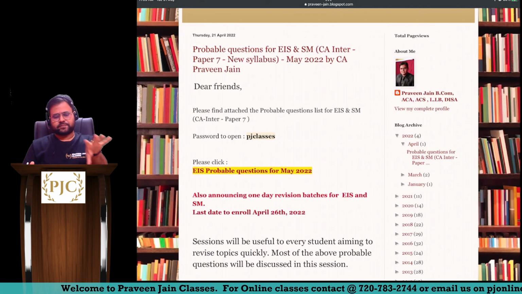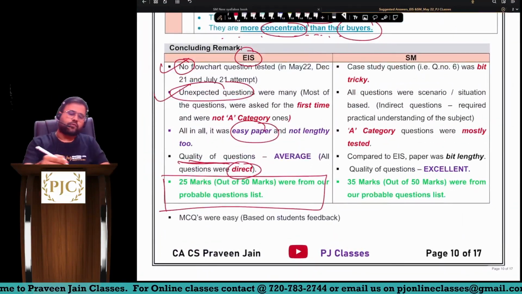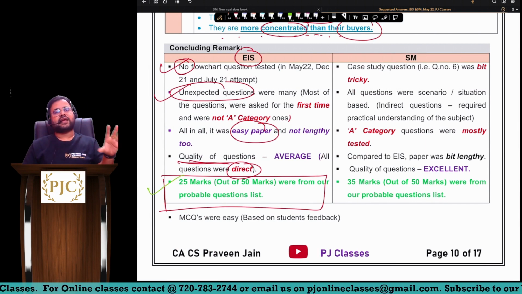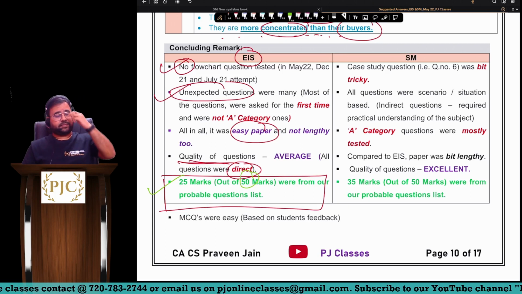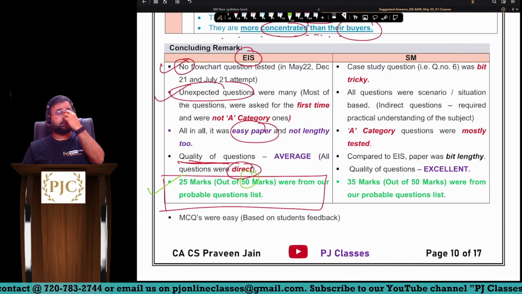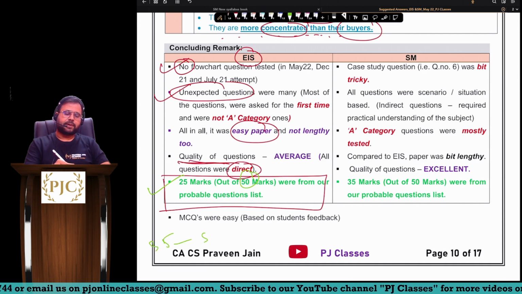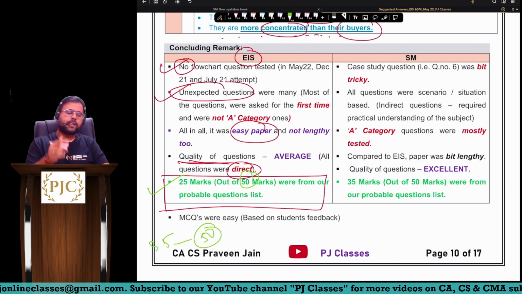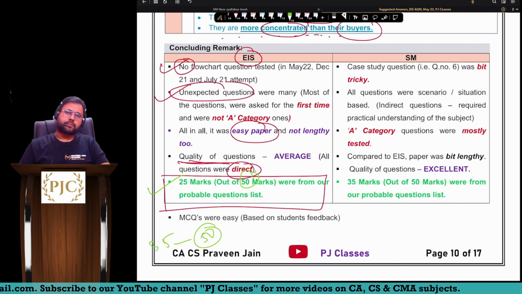You can find out. Now, based on this, what I found was that in EIS, 25 marks were exactly from our probable questions. The total paper is for 50 marks. Now again, for the 50 marks, you may remember, 15 marks is choice, so you have to write 35 marks only, but the paper is for 50 marks. The remaining 15 is your MCQs. So in that 50, 25 marks' worth of questions were from our probable questions.